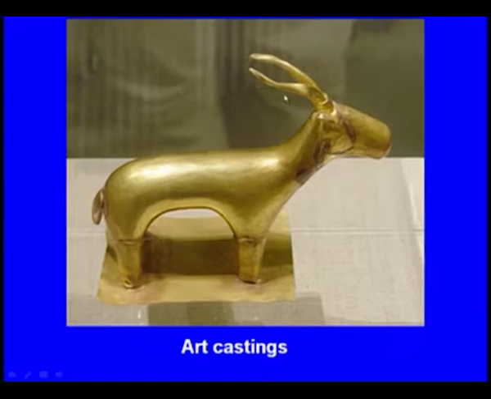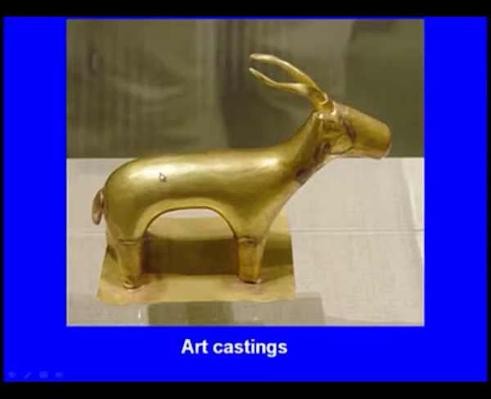So here we can see this is an art casting. Now you see its complex features. If you make this by any other casting process, it will have a rough surface. Once there is a rough surface, we need to machine it. Now it is not possible to machine this on a machine, but when you make this using the investment casting process, then we get a very smooth surface, so there is no need to machine it. So investment casting is also used in art castings.